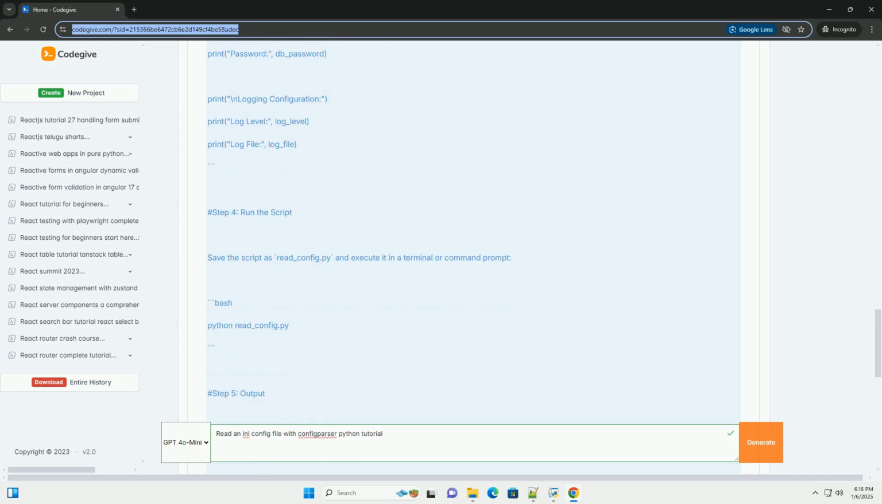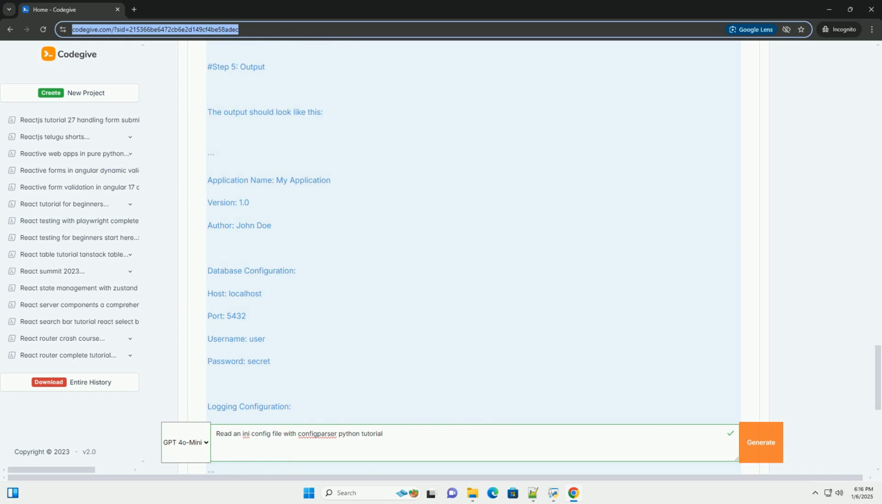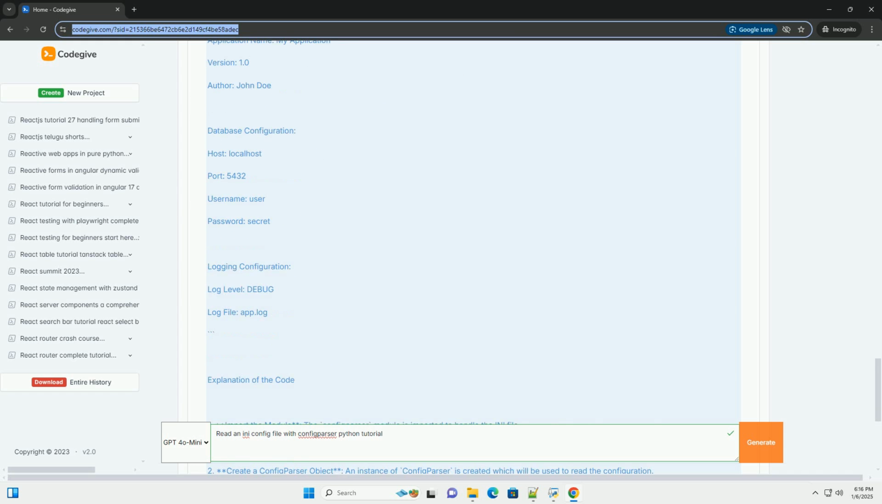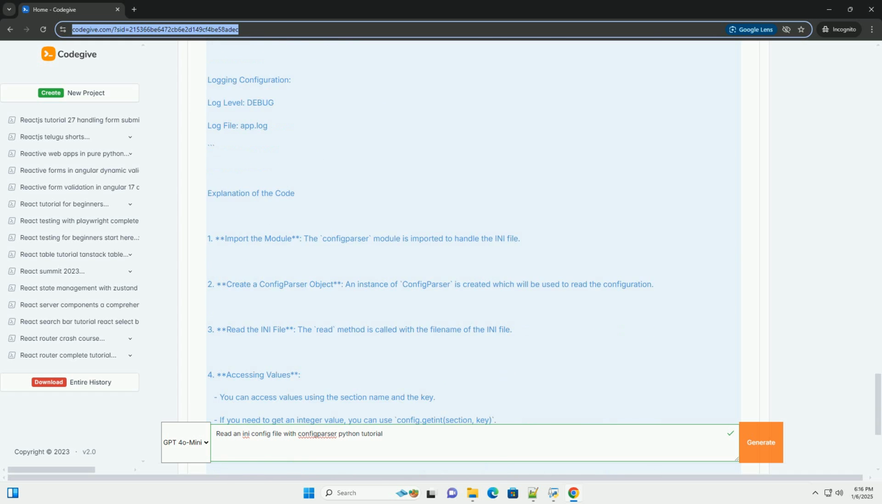Step 1. Create an INI file. First, you need to create a sample INI file. Let's create a file named config.ini with the following content.